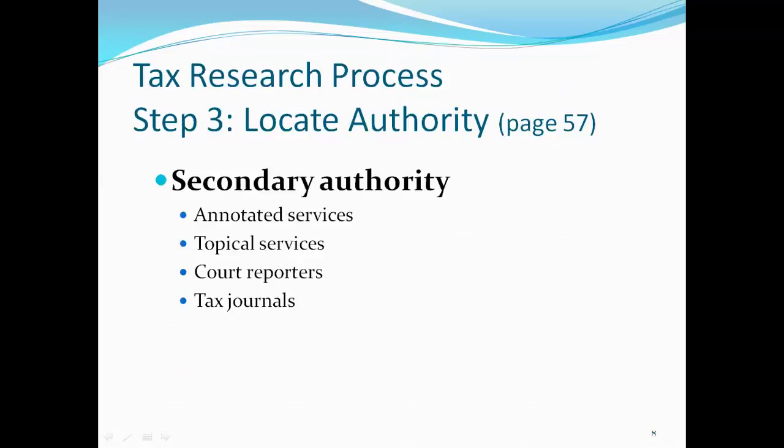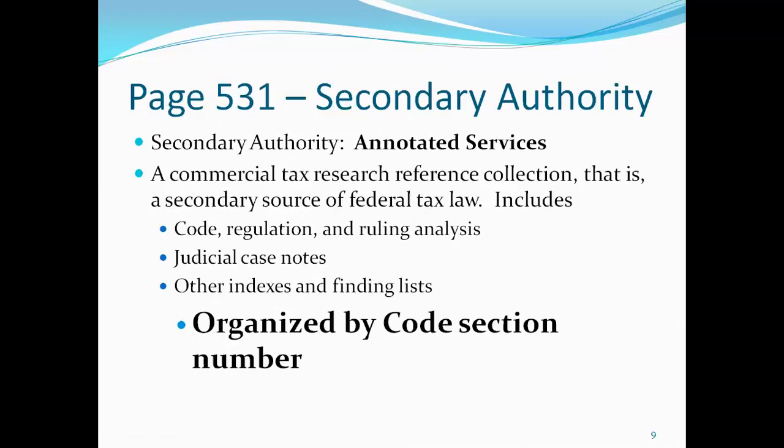Step 3 of the tax research process is to locate authority. The secondary authority consists of annotated services, topical services, court reporters, and tax journals. Let's look at annotated services. These are organized by code section numbers.